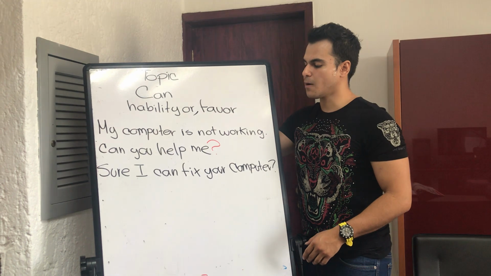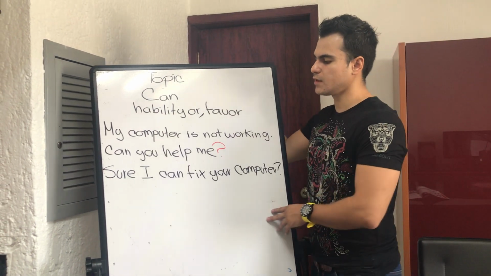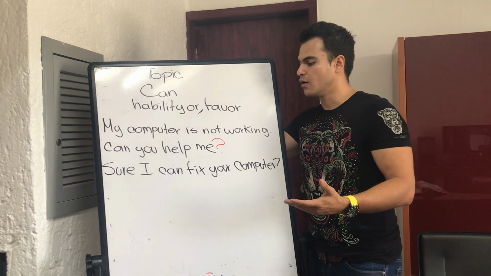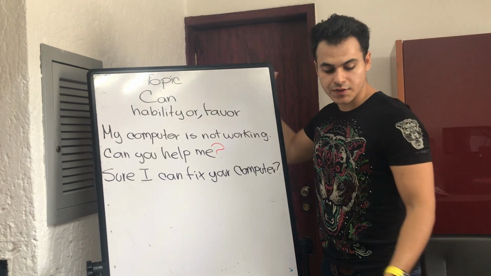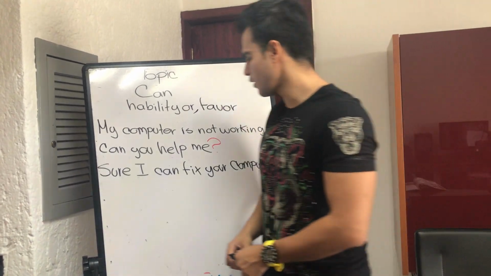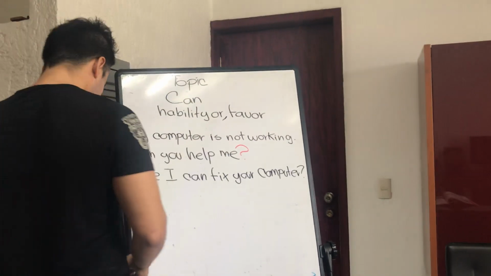So, how do we write a sentence by using the negative or the affirmative form or even a question? I just have to write another example.